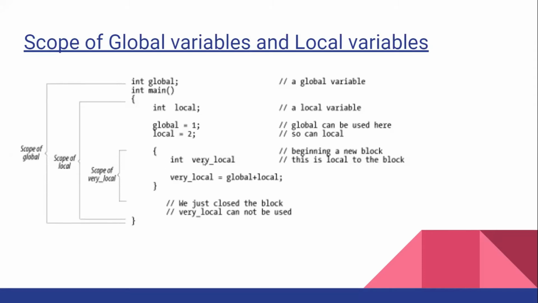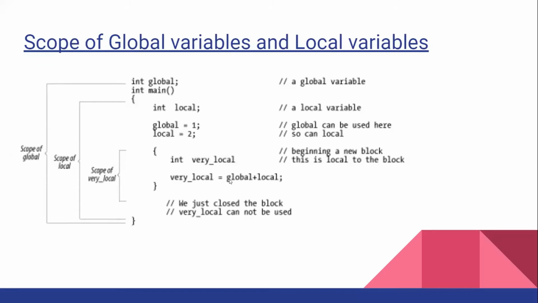So I declared one more variable, which is very local. It is a variable, right? There is no bracket, so it is a variable.